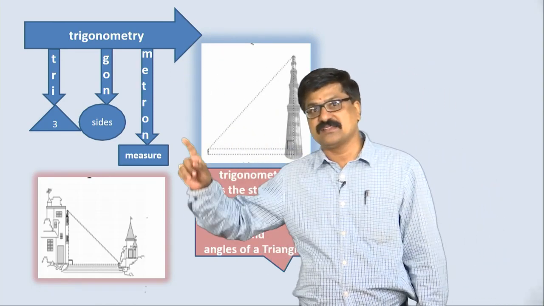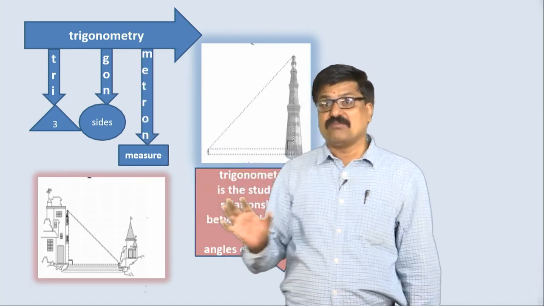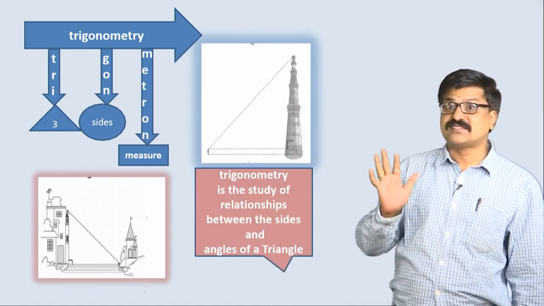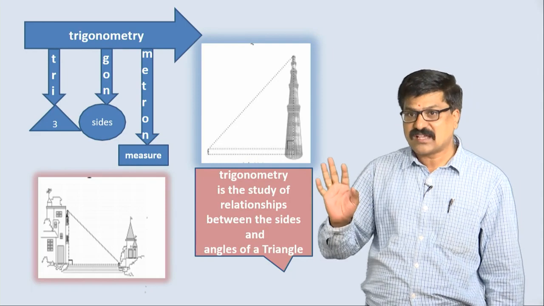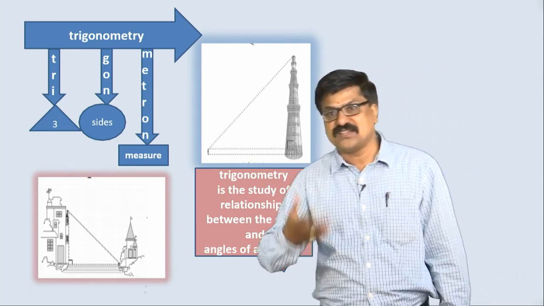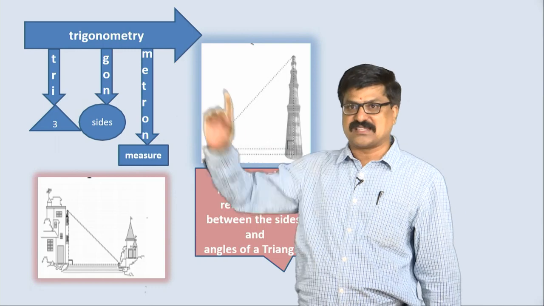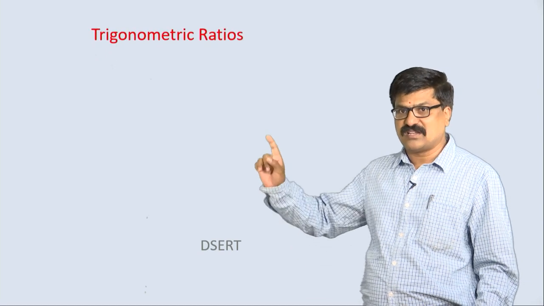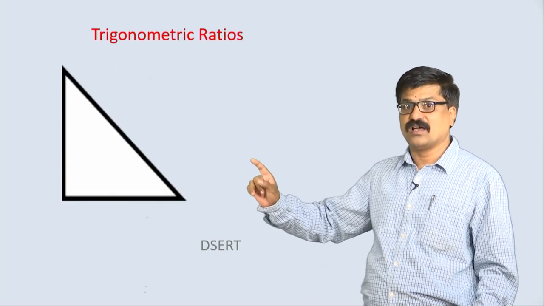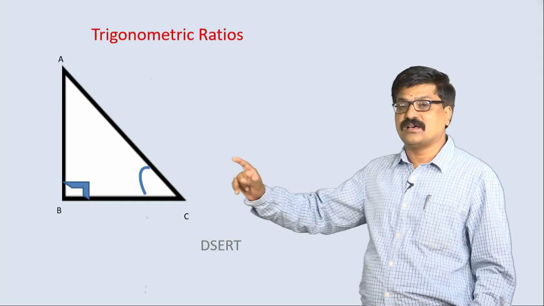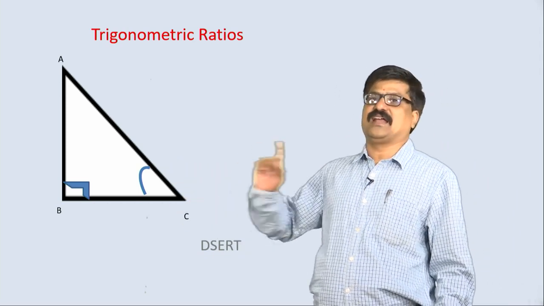In trigonometry we have 6 trigonometric ratios. How are we defining the trigonometric ratios? Let us take one by one. Trigonometric ratios. This is a right angle triangle.